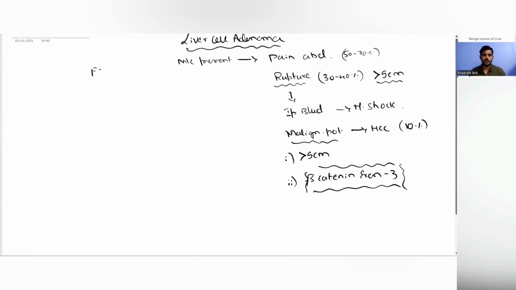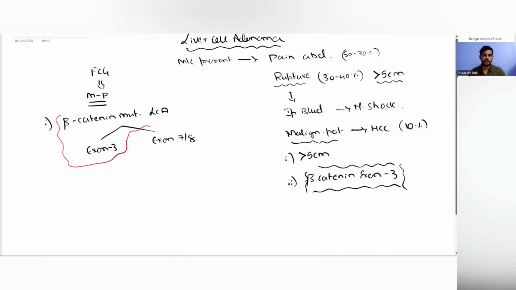There was this French collaborative group which gave a molecular pathological classification of liver cell adenoma. According to this, some mutations have been identified, of which the most common is beta catenin, right? So they classified it as beta catenin mutated liver cell adenoma, with one mutation at exon 3 and one mutation at exon 7 or 8. A beta catenin mutation, especially at exon 3, has the highest risk of conversion into malignancy, right? While the mutation at exon 7 or 8 has no malignancy potential.